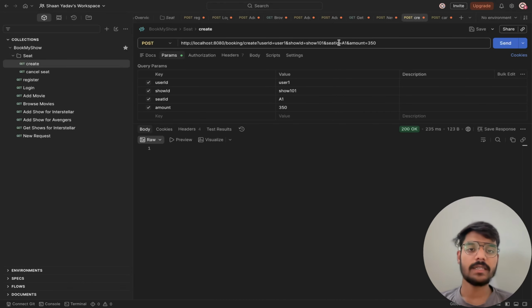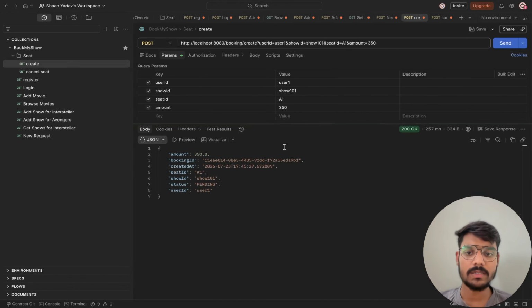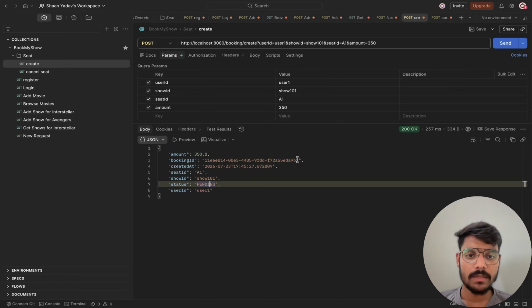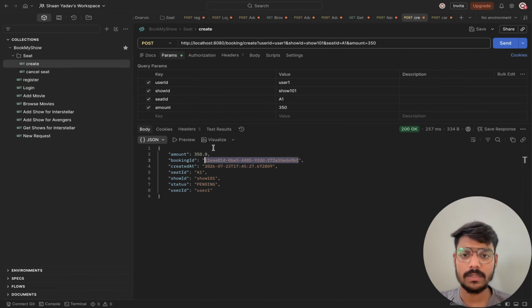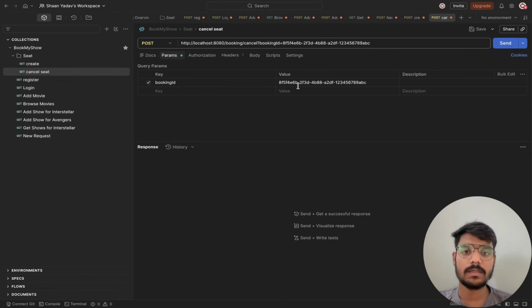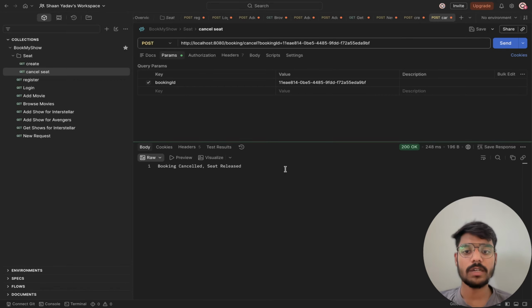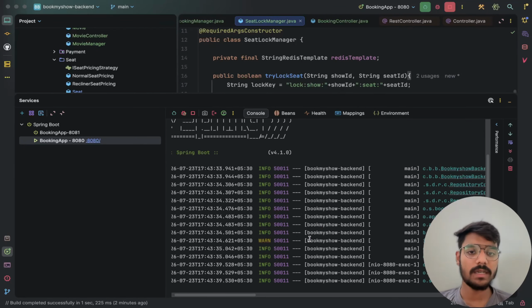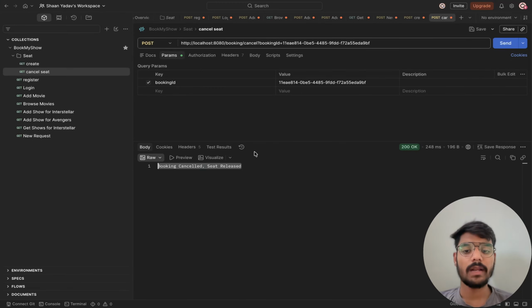Now for cancellation, let us say we are booking this. This is the pending status. Let us copy the ID of this, and after copying, paste it here. It is automatically updated in the URL. So we hit the post request. The booking is cancelled now and the seat is released. Simultaneously, we can see the logs here if we are applying logs.